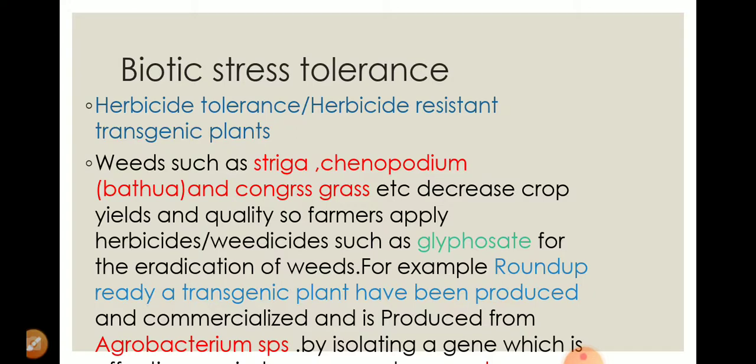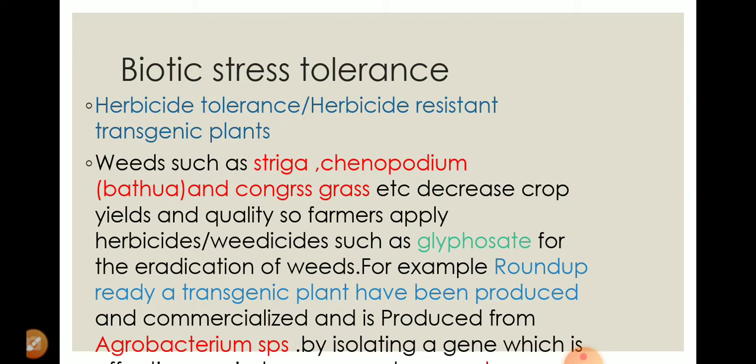Under biotic stress tolerance, the first example is herbicide tolerance. It means how a plant has the property to tolerate herbicide, or how a plant will cope with the impact of herbicide.